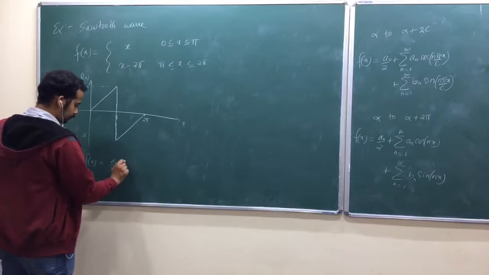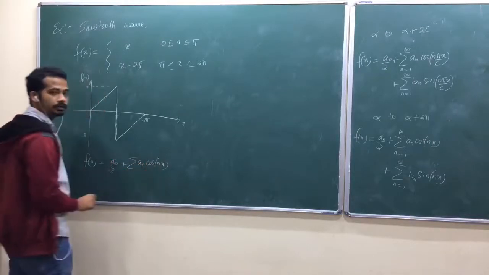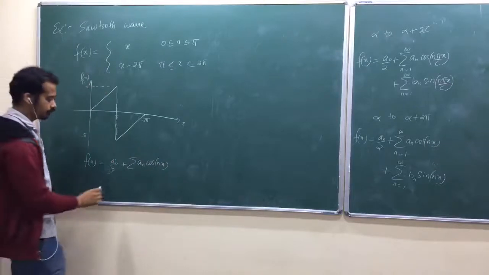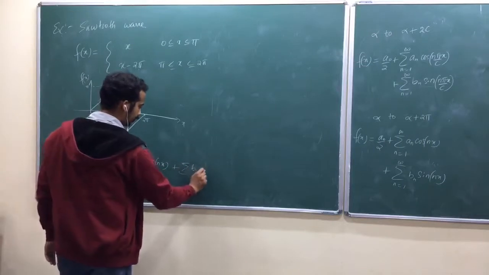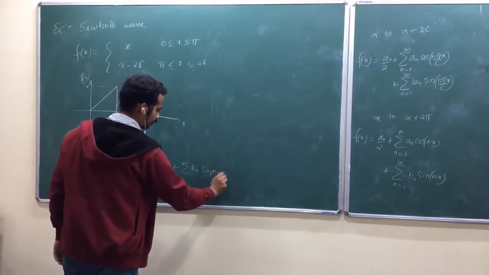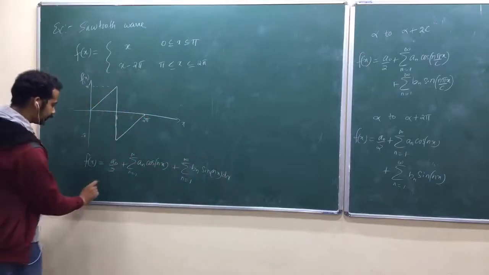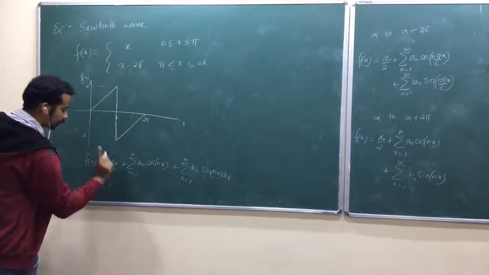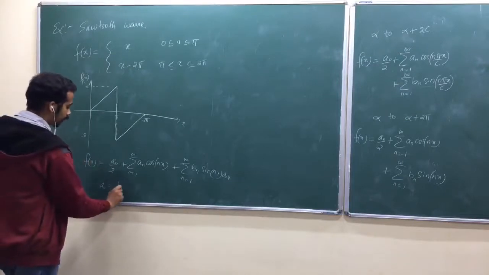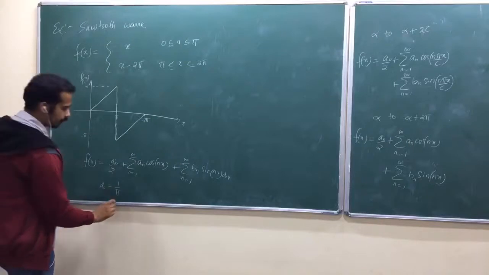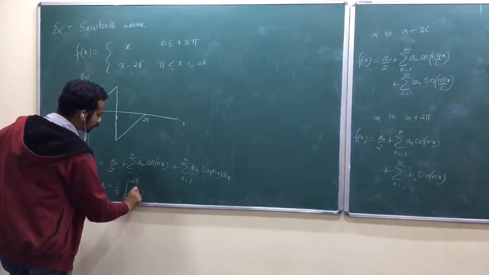a naught by 2 plus summation over a n cos n x, the range is 0 to 2 pi, n equal to 1 to infinity, plus summation over b n, n equal to 1 to infinity. Is that okay? So can you quickly find what is a naught? Wait a second. Look at here. What is a naught? 1 by pi, am I right? 1 by pi, 0 to 2 pi f of x dx.